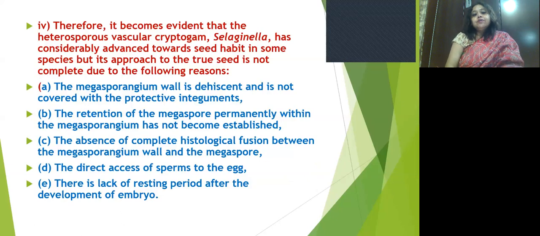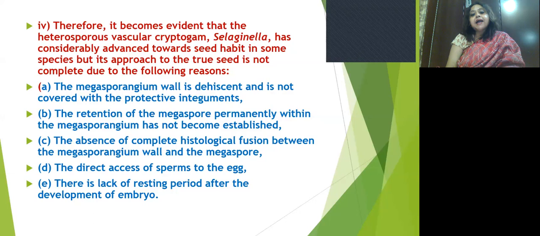Therefore, it becomes evident that the heterosporous vascular cryptogam Selaginella has considerably advanced to a seed habit in some species, but its approach to the true seed is not complete due to the following characters. First, the megasporangium wall is dehiscent and is not covered with a protective integument. There is no protective integument.